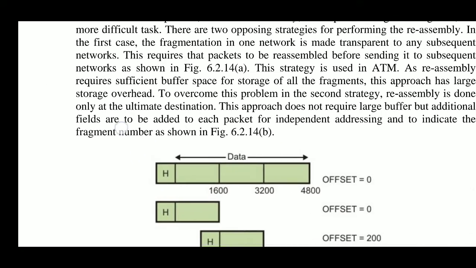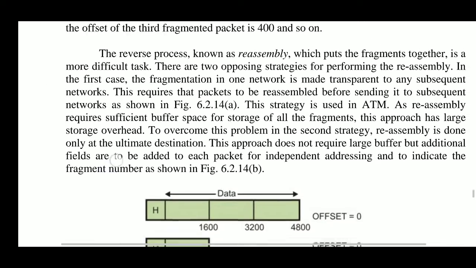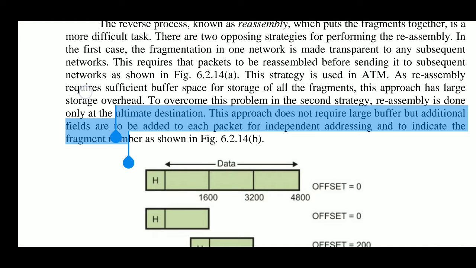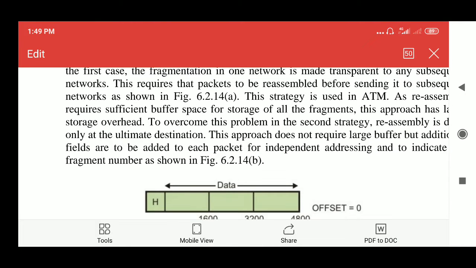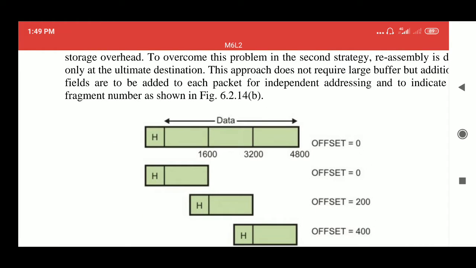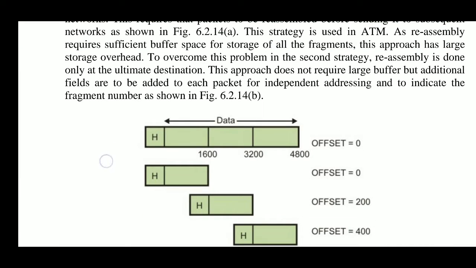an IP packet of 4800 bytes of data into fragments of 1600 bytes like this.